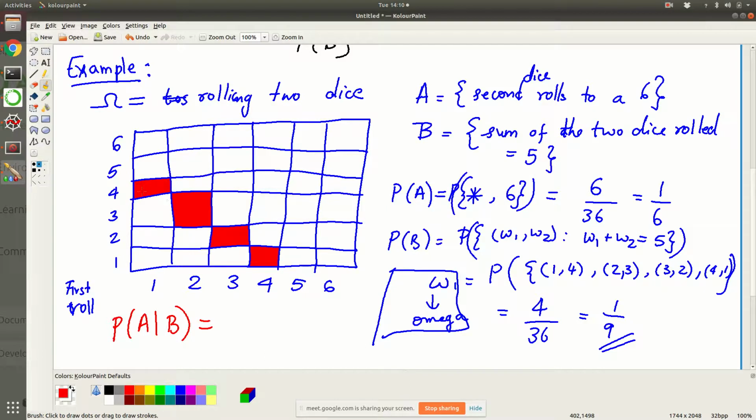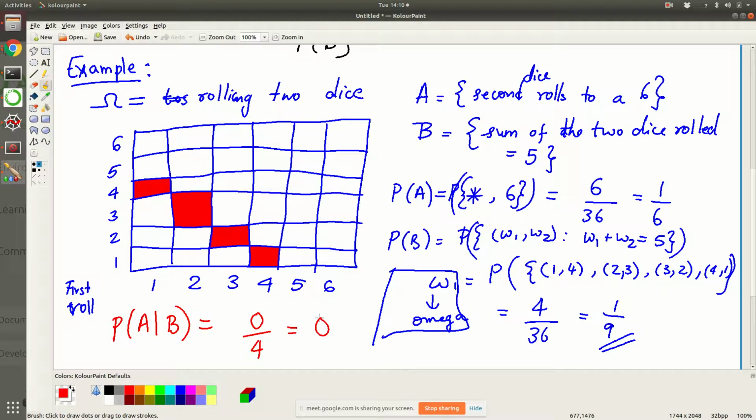In the 4 outcomes that you see, does there lie an outcome where there is a 6? No. So this is 0 over 4. There are 4 ways to land in B, and none of the 4 ways has an intersection with A, which is the second dice rolling into a 6. That is why P of A given B is 0 over 4, which is equal to 0.